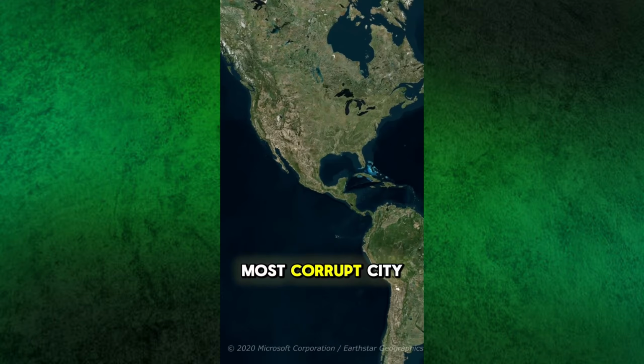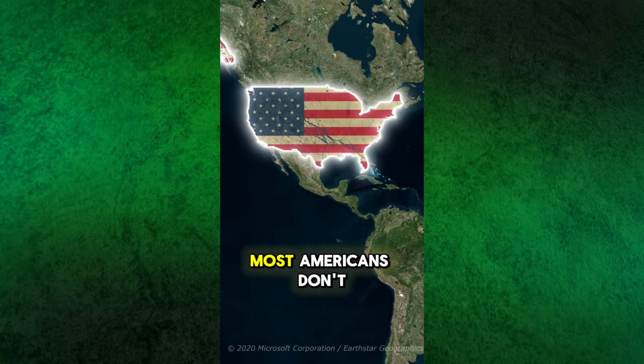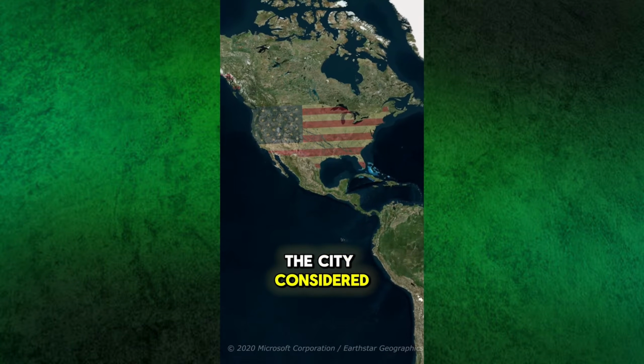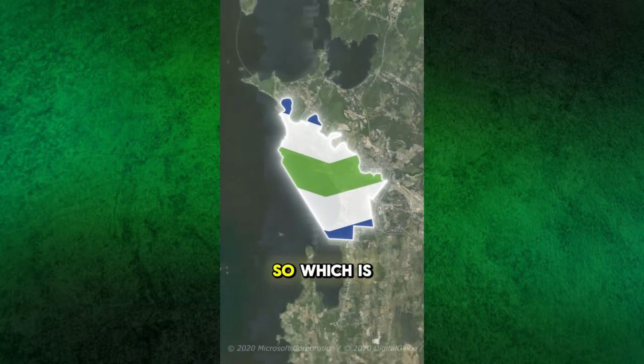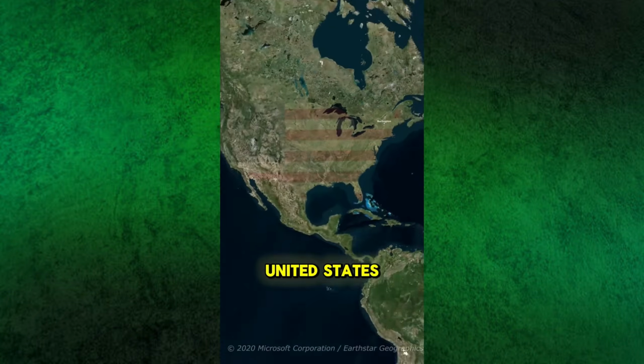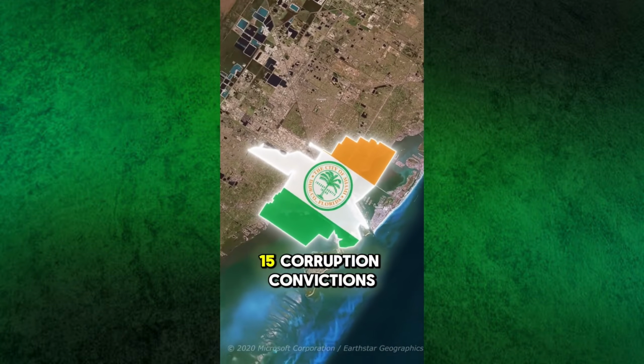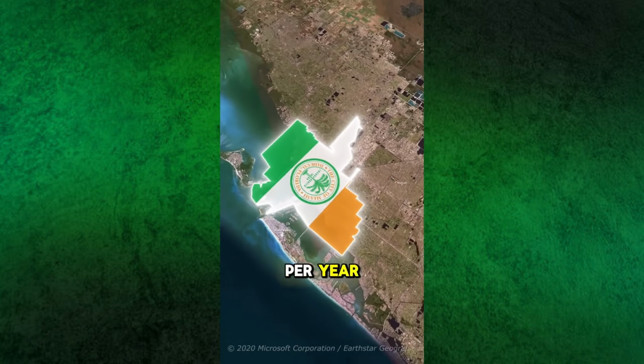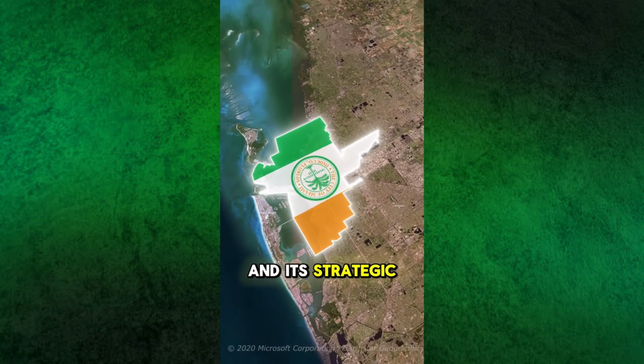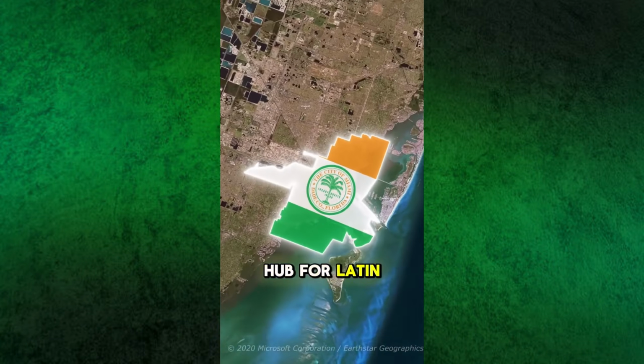Which is the most corrupt city in the United States? Most Americans don't know that the city considered the least corrupt in the U.S. is Burlington, Vermont. So which is the most corrupt city in the United States? Fifth place, Miami, Florida. Miami faces about 15 corruption convictions per year, mainly linked to real estate and its strategic position as a trade hub for Latin America.